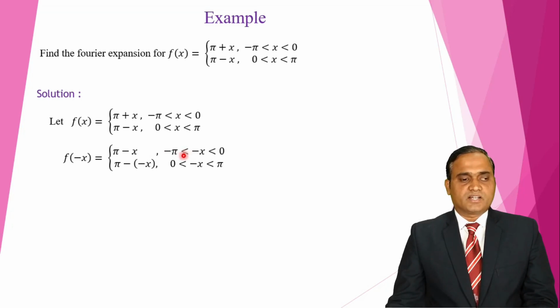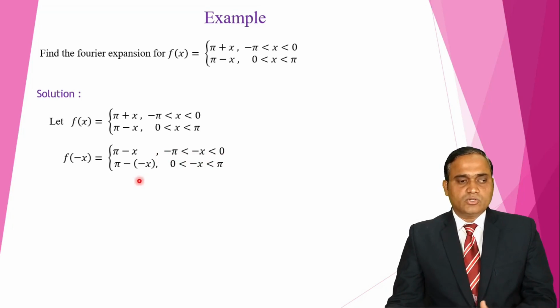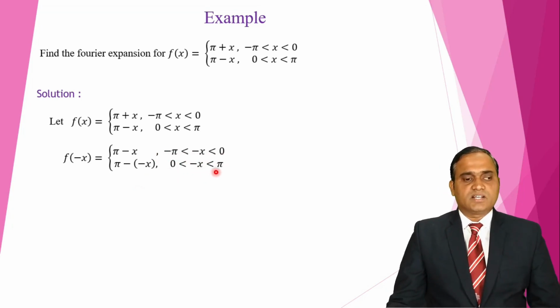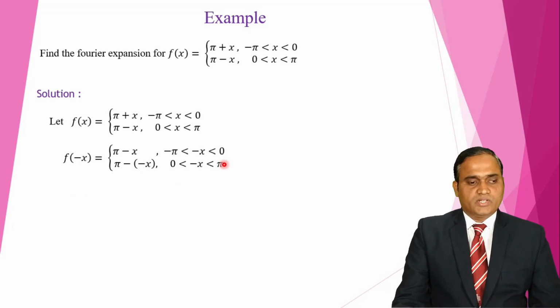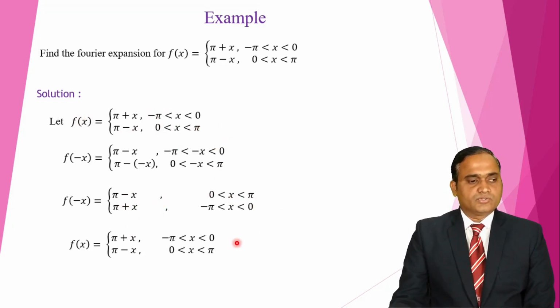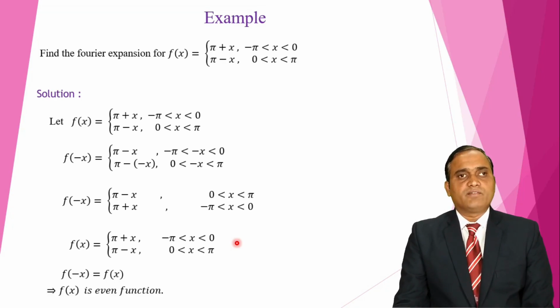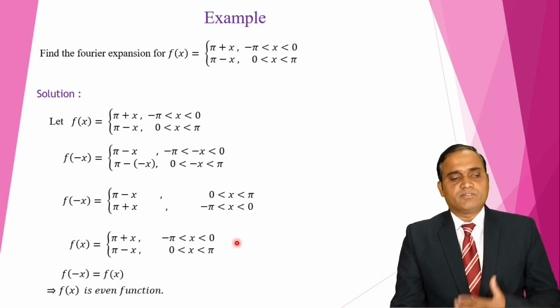Less than becomes greater than. That means these two become greater than and this also greater than. And pi greater than x greater than 0. Here we get 0 greater than x greater than minus pi. So we get next in this way. We observe that this is nothing but the f of x when we rearrange this. So f of minus x is equal to f of x. So that function is an even function.